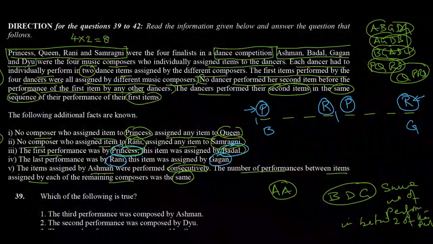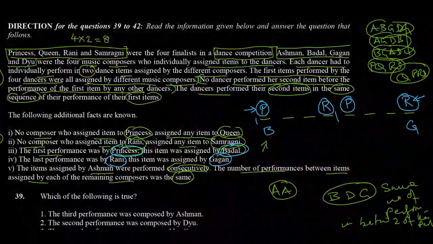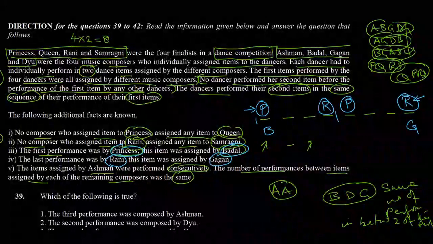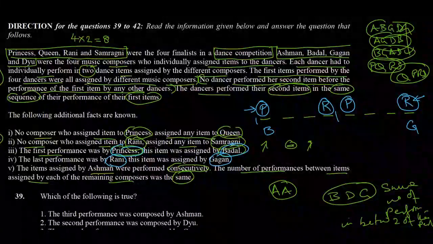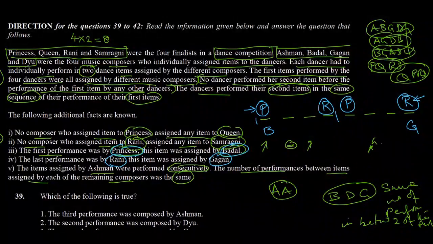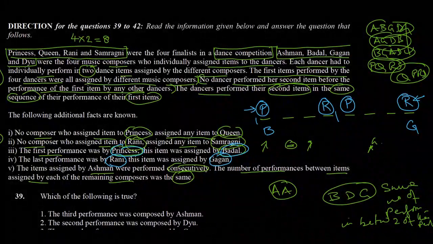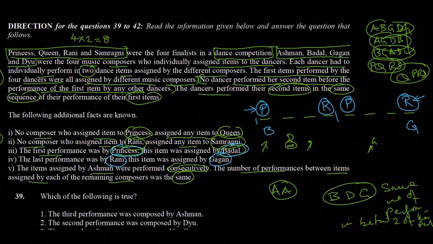So which means that if B had composed the first performance and he composes the third one, then there is one gap. So therefore G has to compose the sixth one, and D can compose let's say number 2 and number 4.